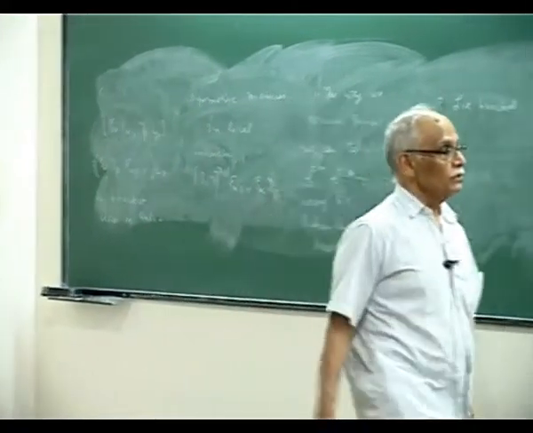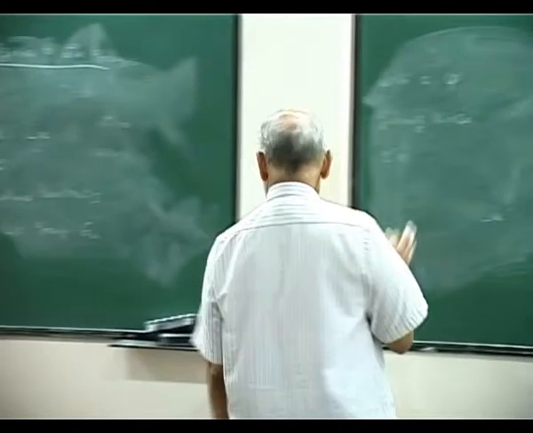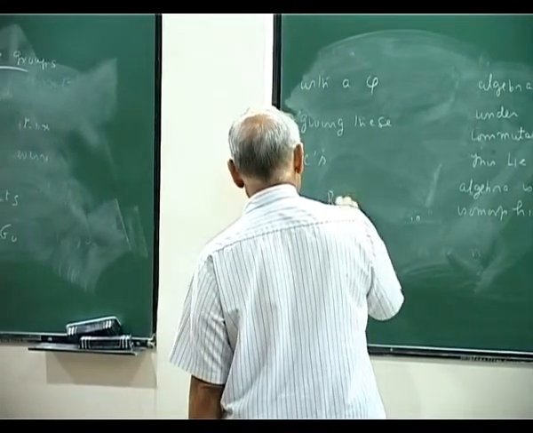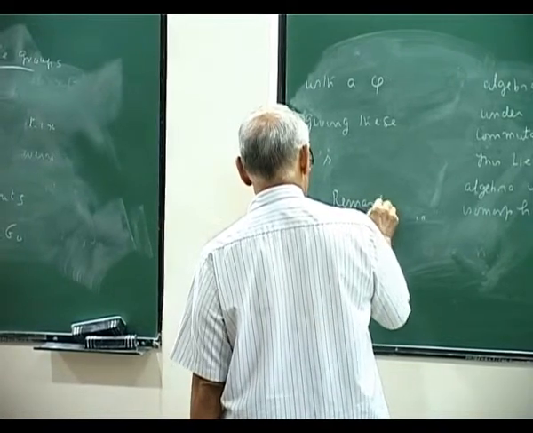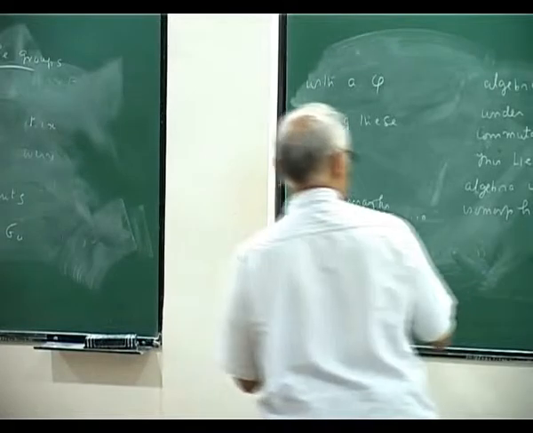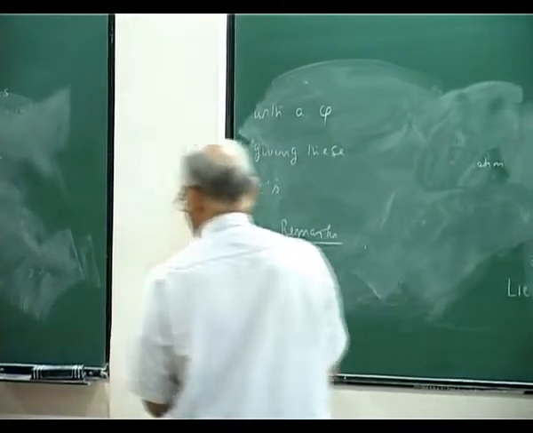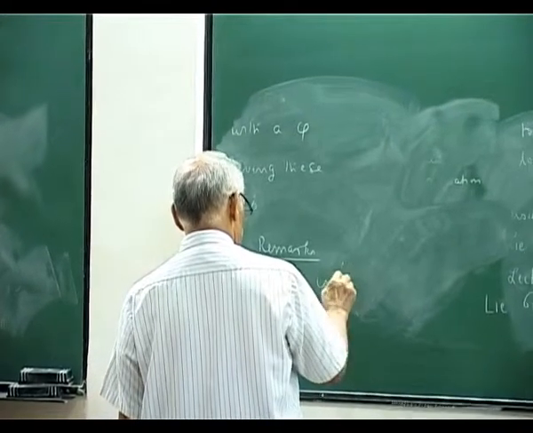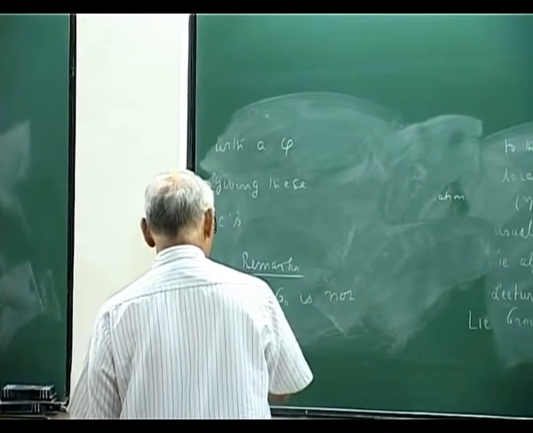So this is correct. I will come next time, I will remark. One is G0 is not globally unique.